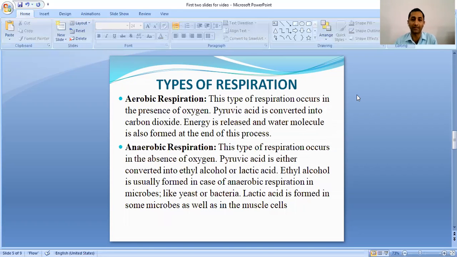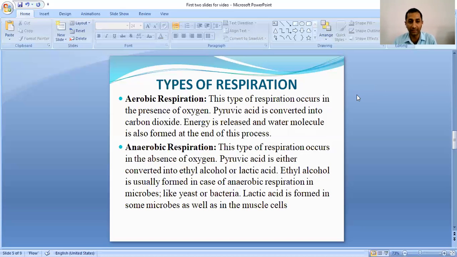Now let us look at the types of respiration. On the basis of whether oxygen is utilized or not, the respiration may be either aerobic or anaerobic. In aerobic respiration, the breakdown of pyruvate or pyruvic acid takes place in the presence of oxygen in the mitochondria, where the carbon is released as carbon dioxide, and along with carbon dioxide, water molecules are also formed in this process.